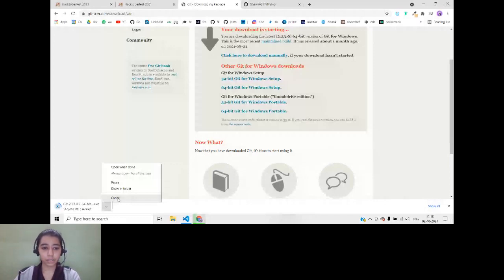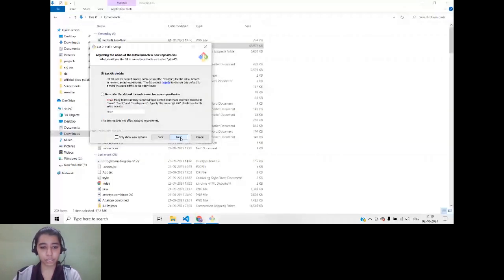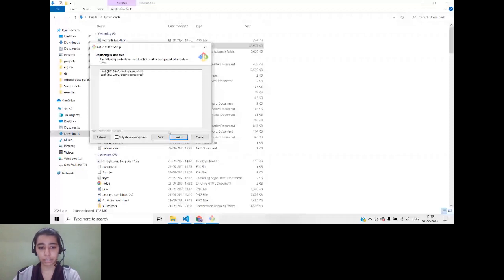So here in the agreement, keep all the values to the default. Do not change anything over here. Git already does everything, so just select all the default values. Click on next. And finally, you will get this install button over here. When you click on it, Git will automatically be installed in your system.